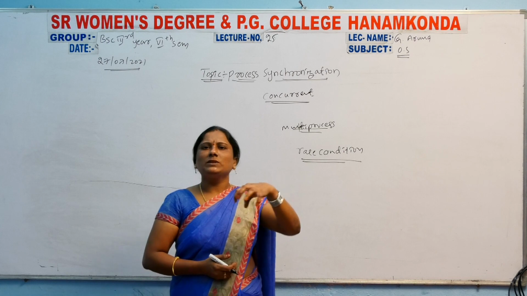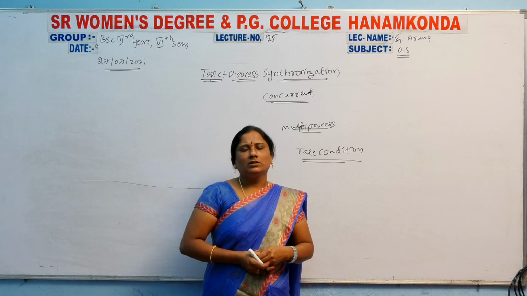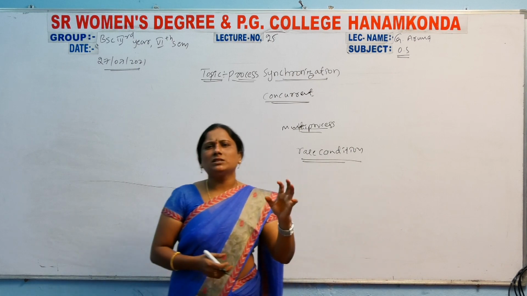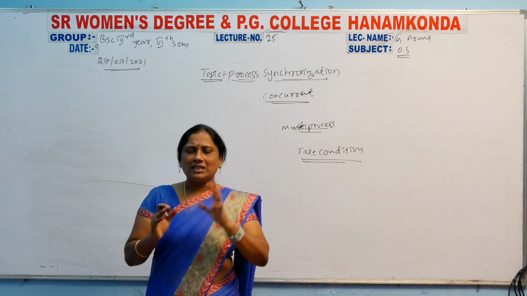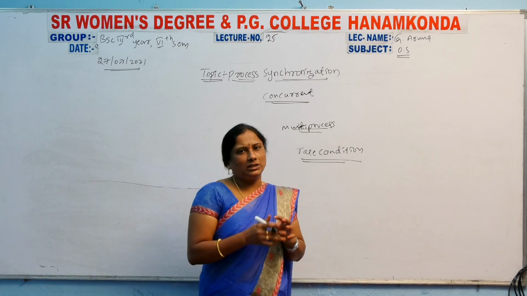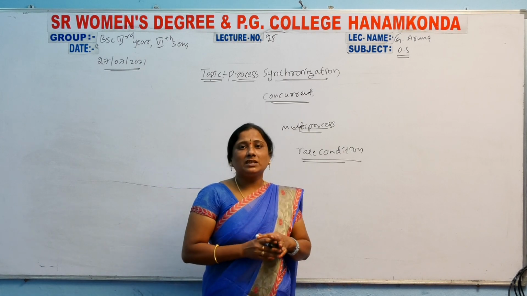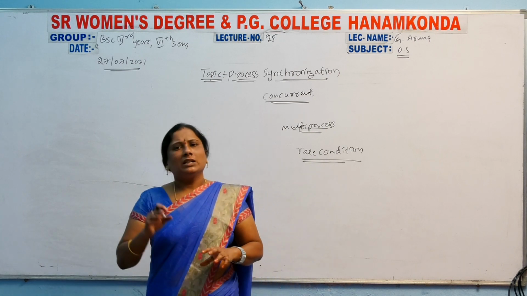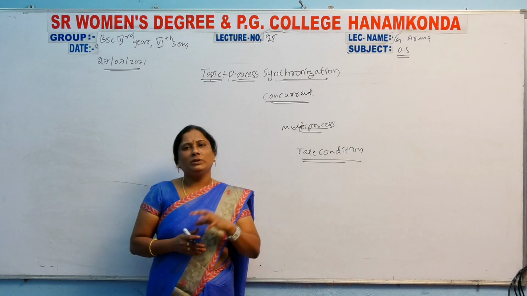That data will be stored in the computer's CPU. That is called the race condition. In the name itself, race condition means that depending on the condition, the data will be stored in the computer, and then the output will be displayed.